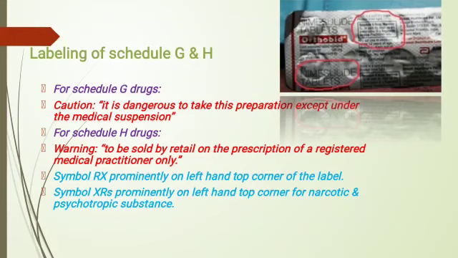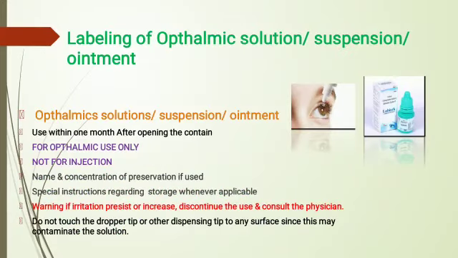Next is the labeling of ophthalmic solution, suspension or ointment. Use within 1 month after opening the contents. For ophthalmic use only, not for injection. Name and concentration of preservative used.